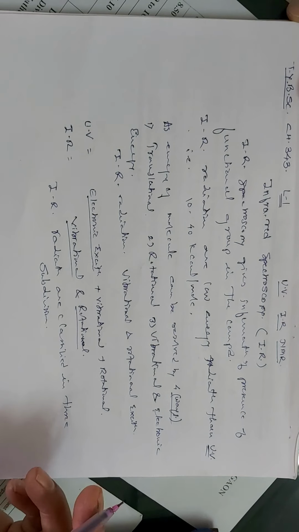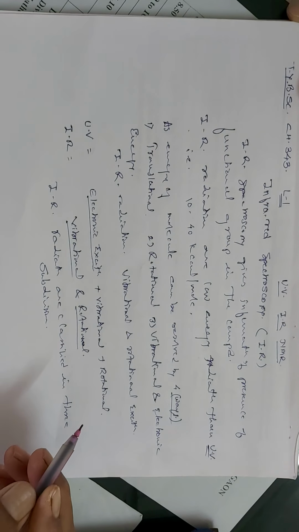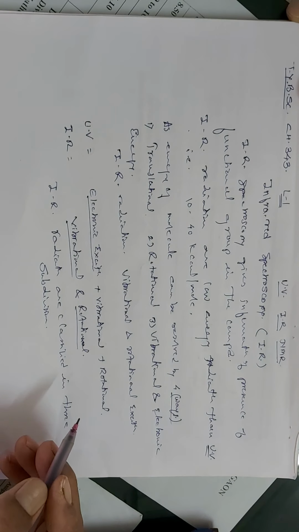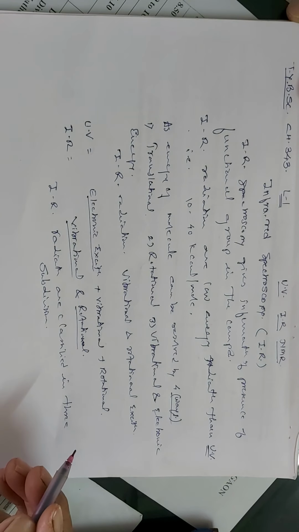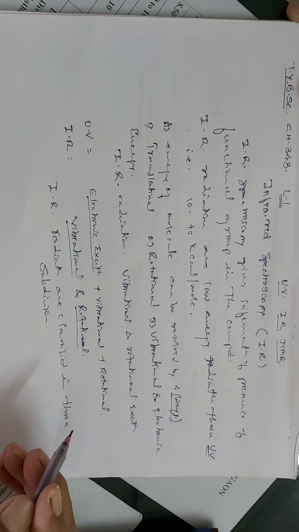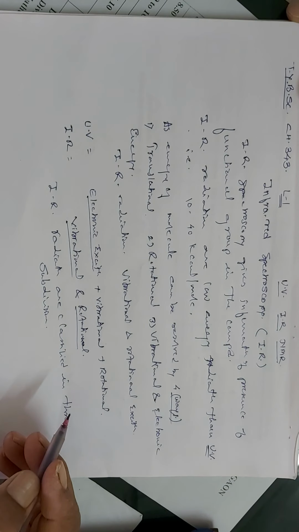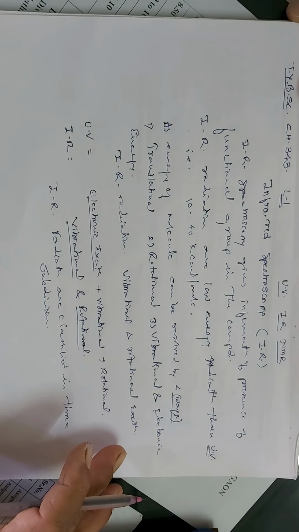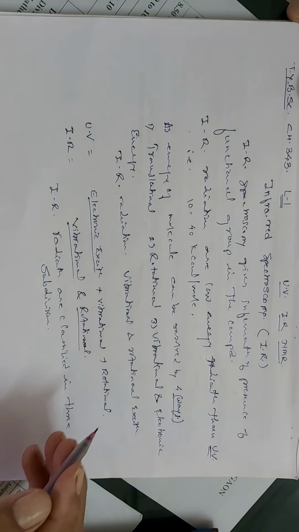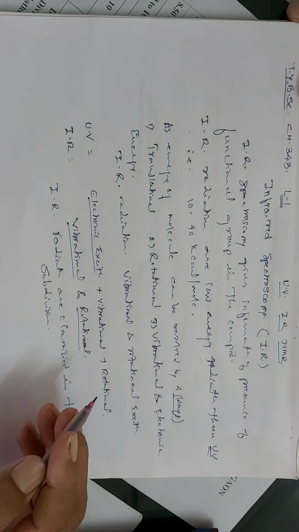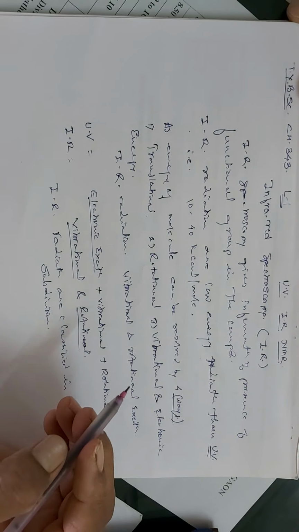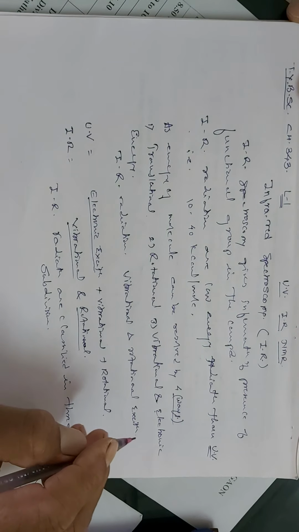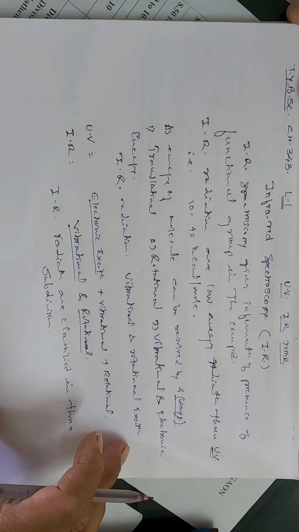And this electronic excitation is also associated with vibrational and rotational excitation. And it provides us the information regarding the presence of the double bond, triple bond, that is the dienes, trienes, alpha beta unsaturated system, then the enone system. Then it also gives you the information regarding the different types of stereochemistry of the molecule, that is cis and trans.